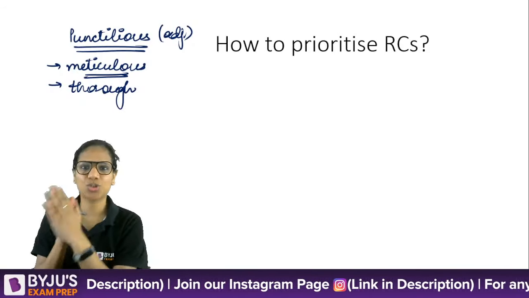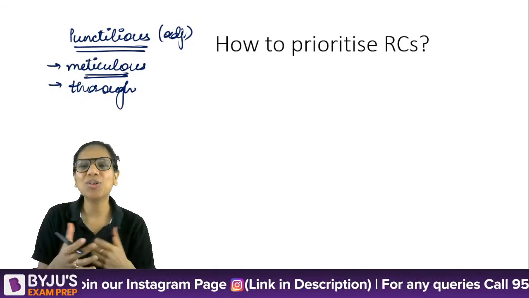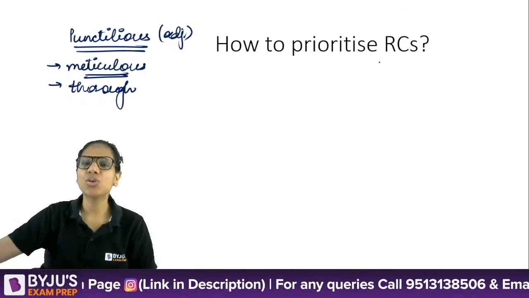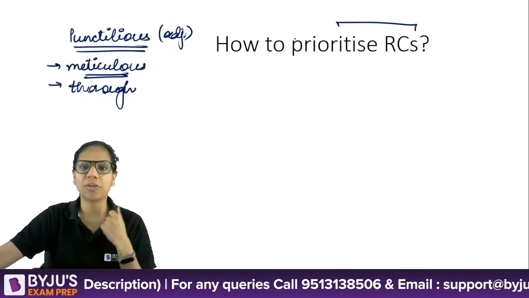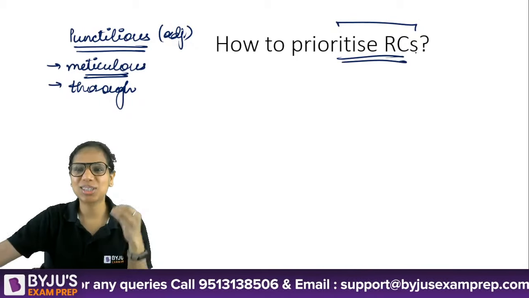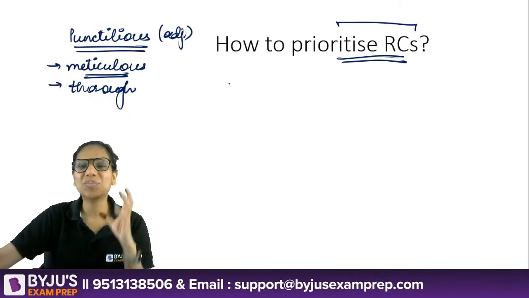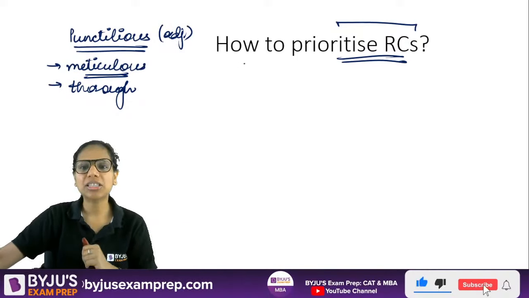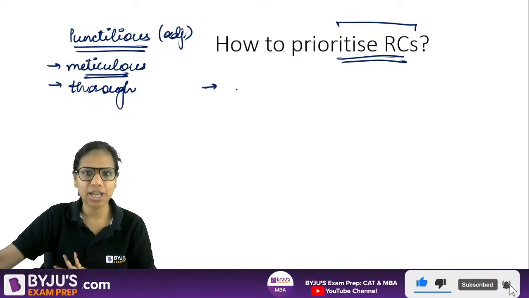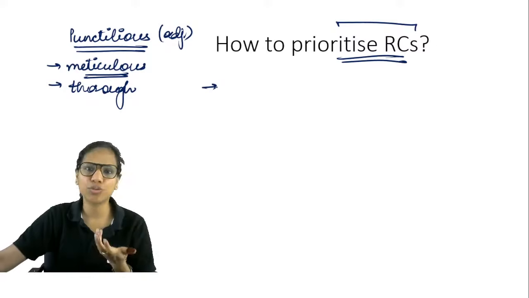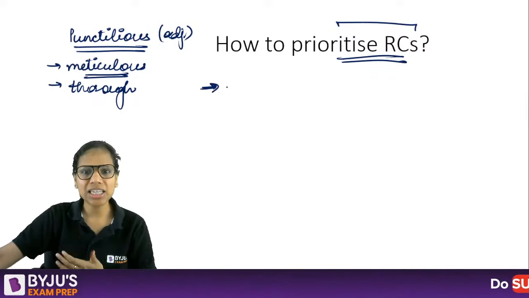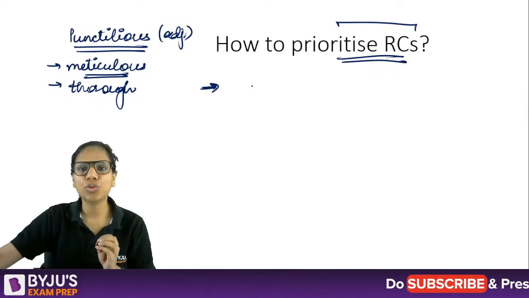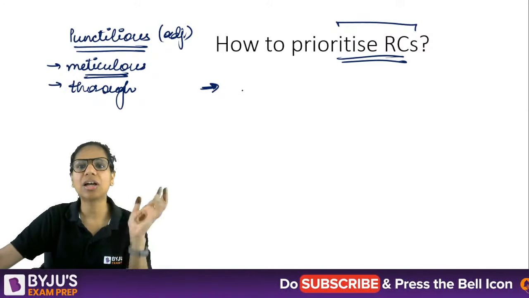So, beginning with our RCs, I thought that instead of framing it as you should do this, you shouldn't do that, I should talk to you about how to do things, right? So, I keep talking about prioritizing RCs. I think that's one thing that I keep repeating so many times, okay, that by now all of you know this. But the question then comes is how to do that? What is the best, fastest way of doing that, right? I think the best and the fastest way of doing that is you just read the first couple of lines.